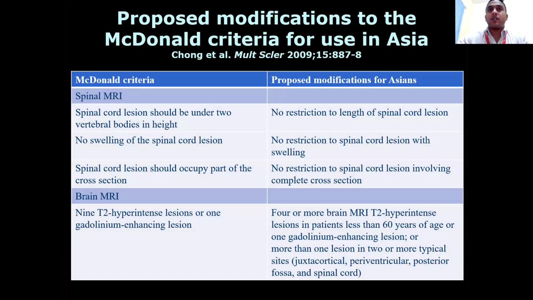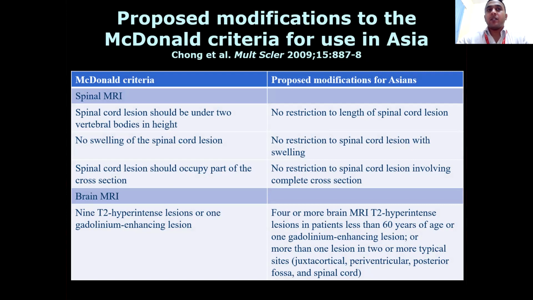So, proposed modifications to the McDonald criteria for use in Asia. What new do we have for Asia? No restriction on the length of the spinal cord lesion, no restriction to spinal cord lesion with swelling, no restriction to spinal cord lesion involving the complete cross section.